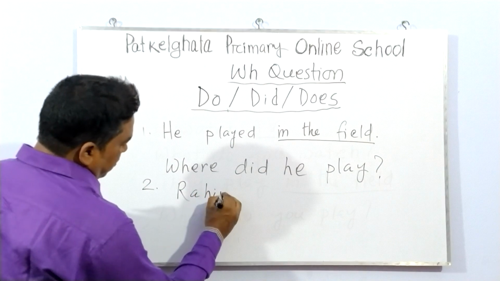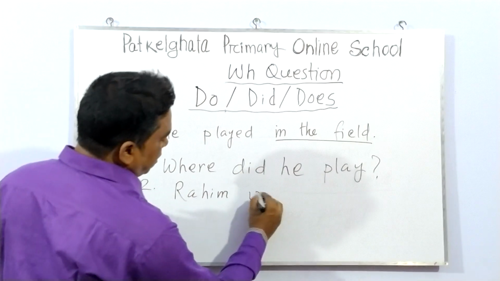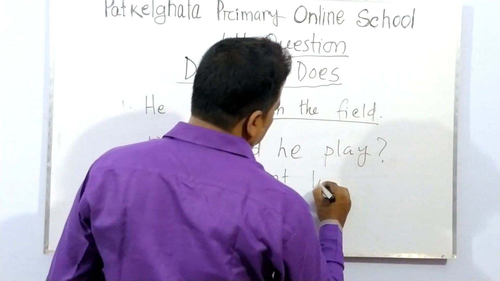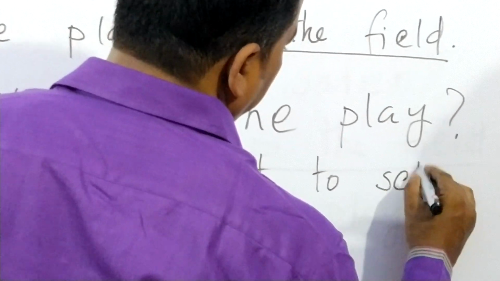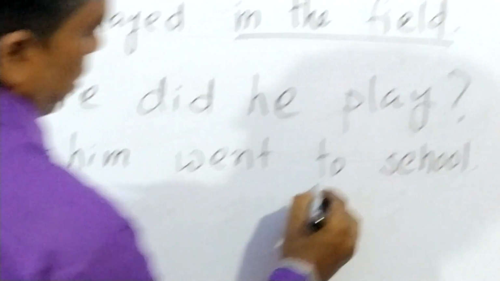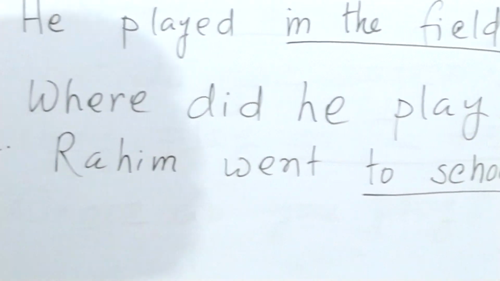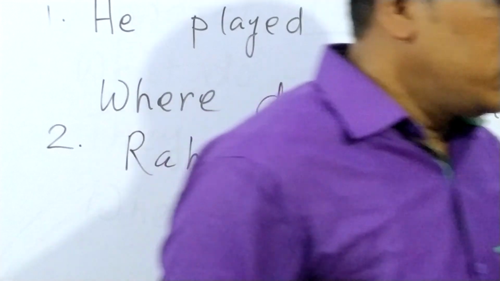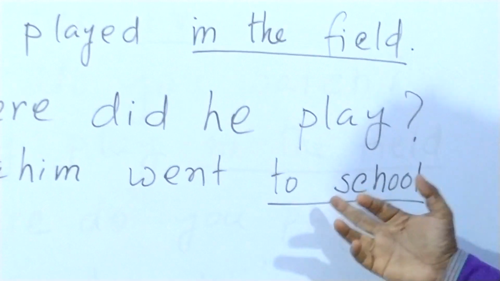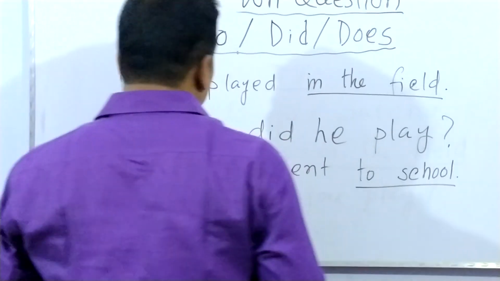Rahim went to school. To school underline. So just you think and try to make the WH question word, that is to school. That is where.